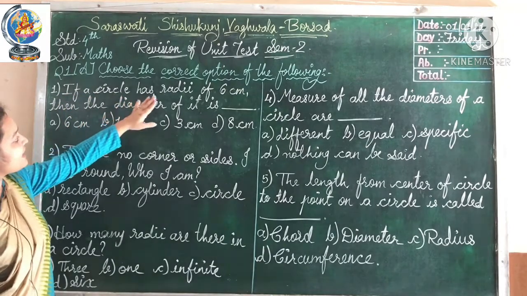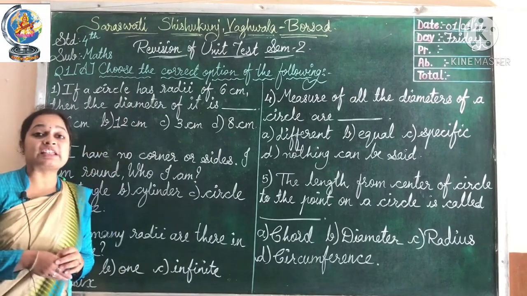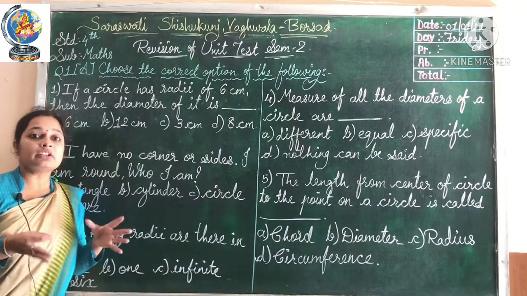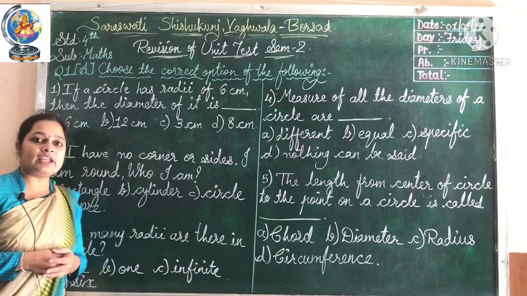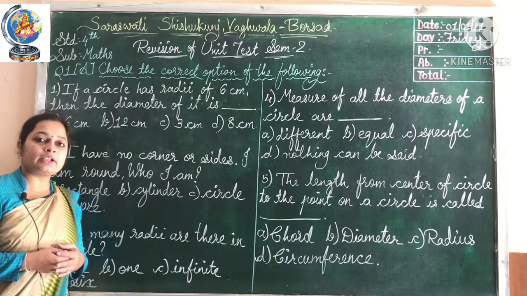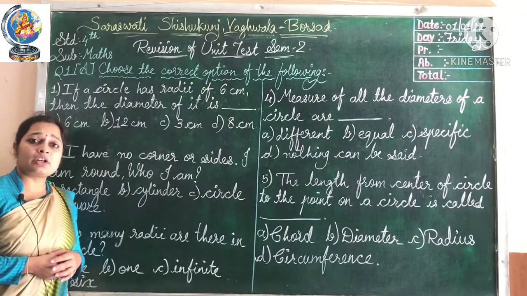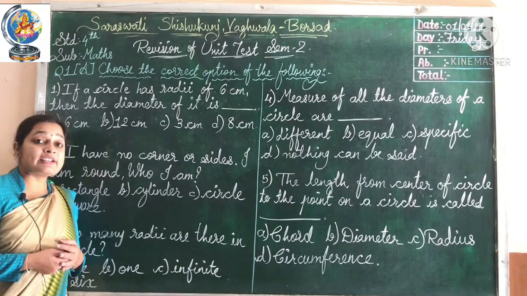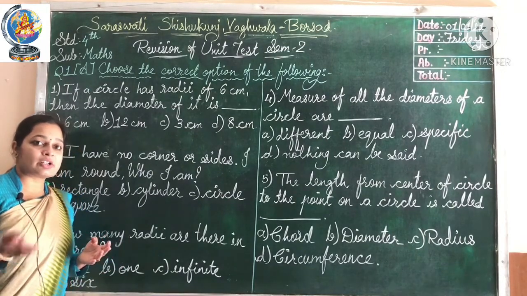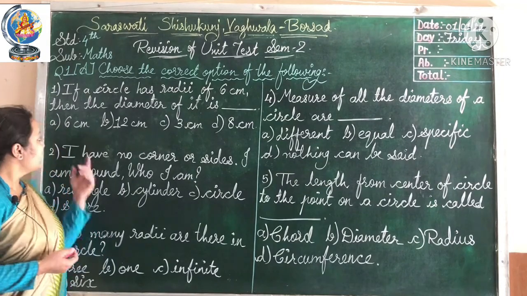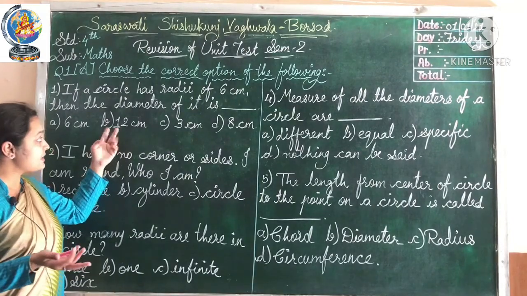If a circle has a radius of 6 cm, then the diameter of it is blank. You have to imagine a circle and its radius is 6 cm. So what will be the diameter? We have already seen this in a table also, right? If the radius is 6 cm, then the diameter will be... no. B, 12 cm. Yes.